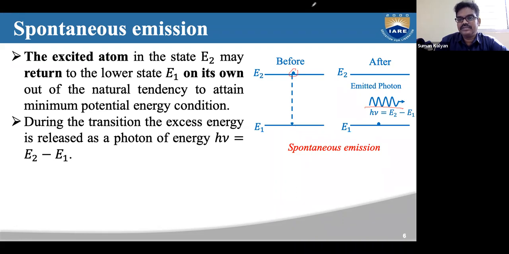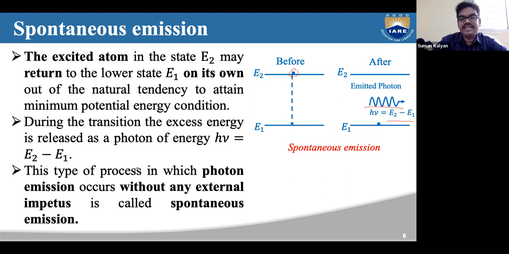So it loses energy going from E2 to E1, and the emitted photon energy will be equal to E2 minus E1. This type of process, in which photon emission occurs without any external disturbance or external influence, is called spontaneous emission.